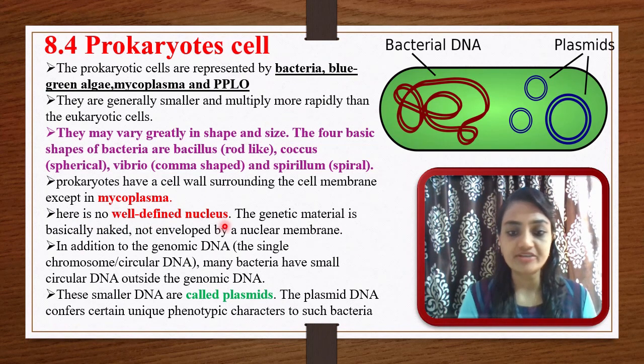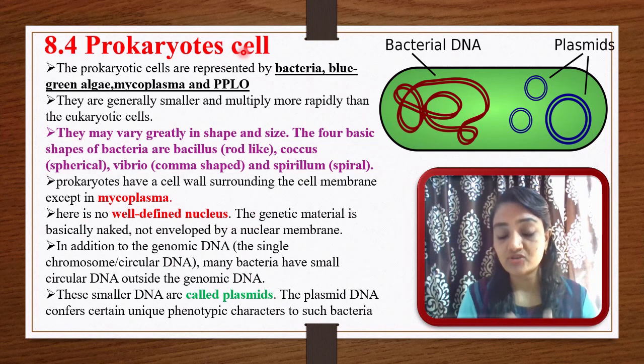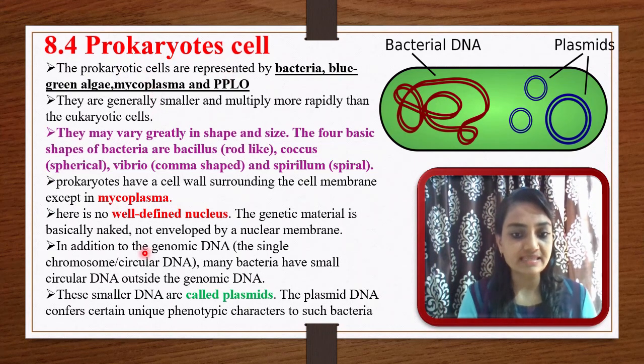There is no well-defined nucleus here, because we are talking about a prokaryotic cell. As we discussed in the last lecture, the main difference between prokaryote and eukaryote is the nuclear membrane. Here the nuclear membrane is totally absent, and that's why there is no well-defined nucleus. The genetic material is basically naked, not enveloped by a nuclear membrane.